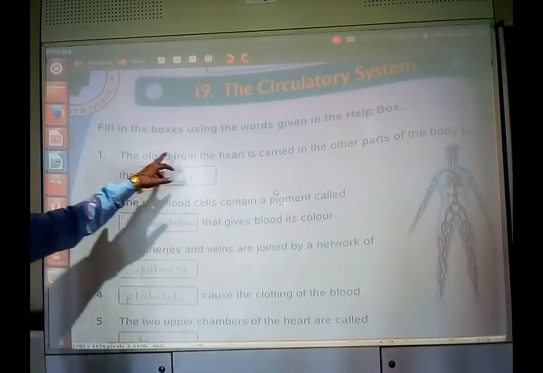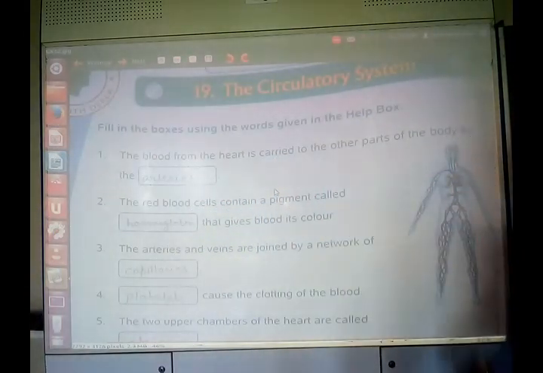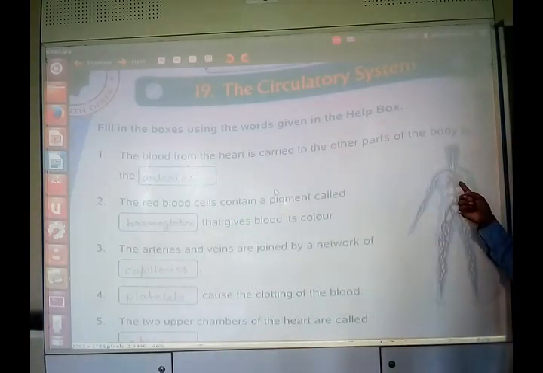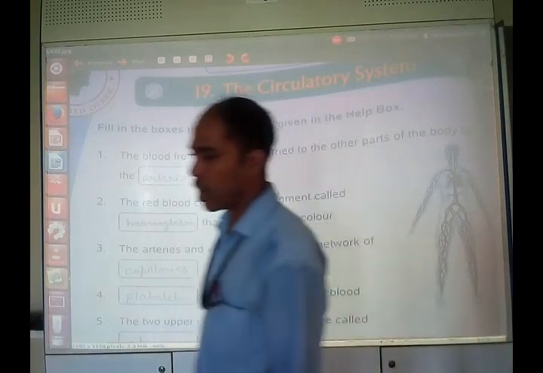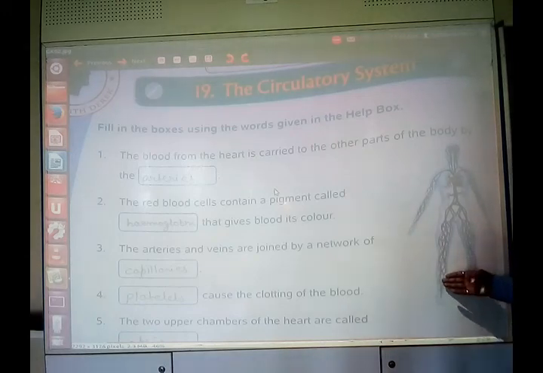The blood from the heart is carried to the other parts of the body by the dash. That means the blood from the heart is carried to other parts by what? By arteries. It is the arteries that carry the blood from the heart to different parts of the body. And if the blood is carried from different parts of the body to the heart, that is by veins.